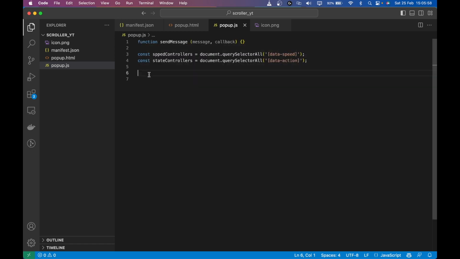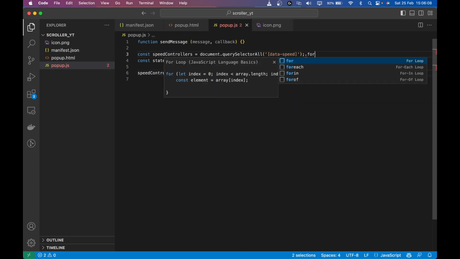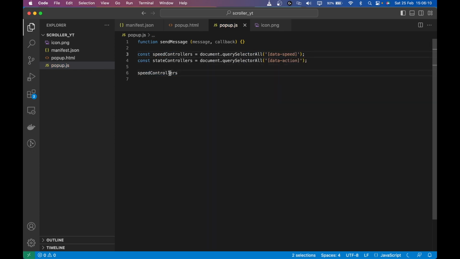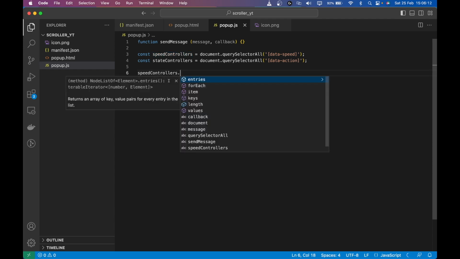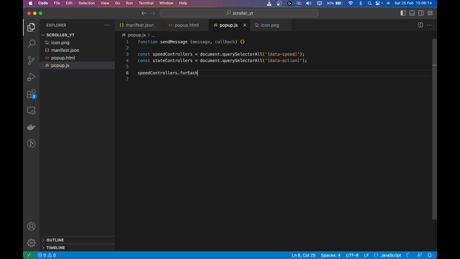So for example, speed, I think the spelling is not correct, so it should be speedControllers.forEach. I get the controller, and then I'm going to add an event listener to it.